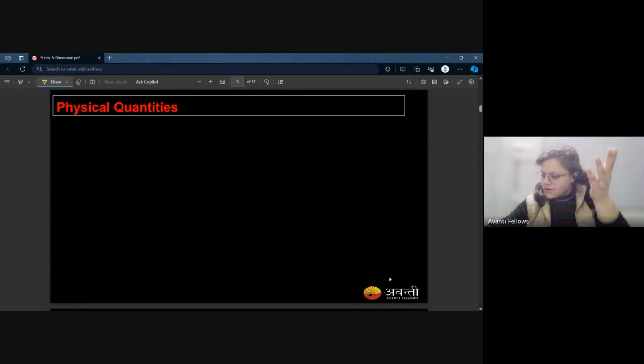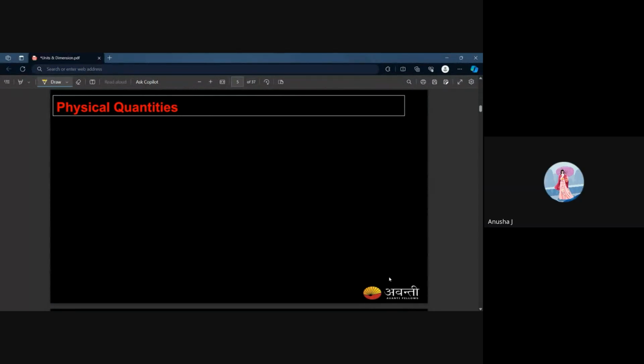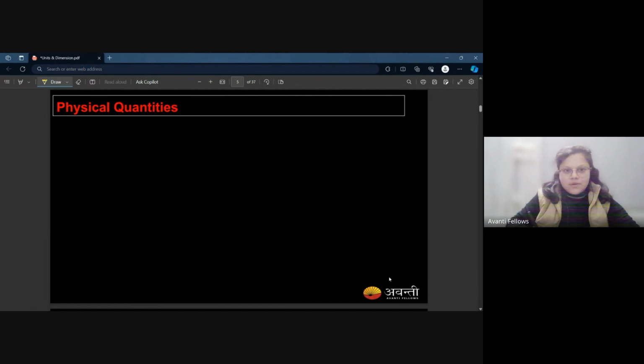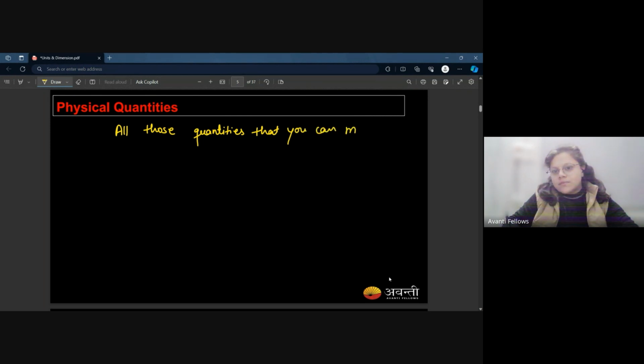Very nice. Lavanya, thank you. She said that whatever quantity you can measure is a physical quantity. All those quantities that you can measure are known as physical quantities.